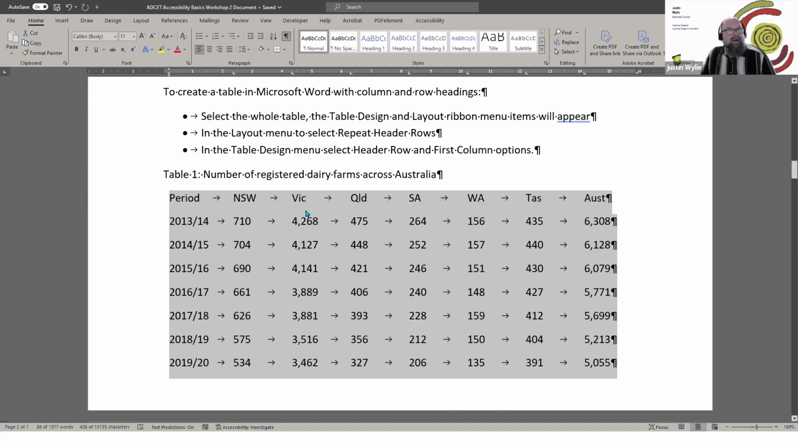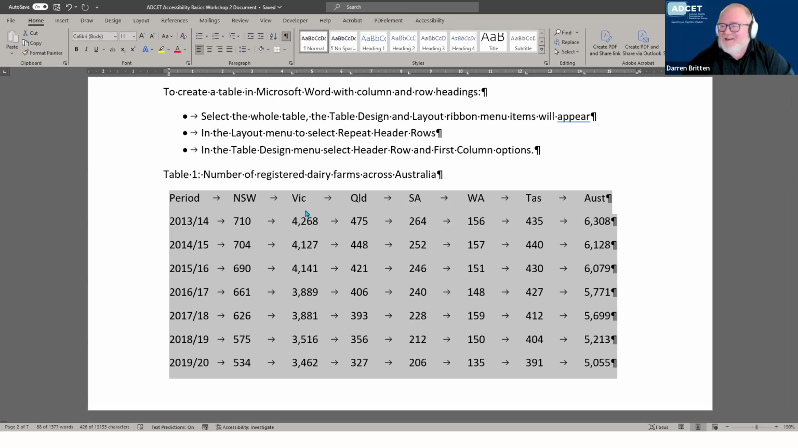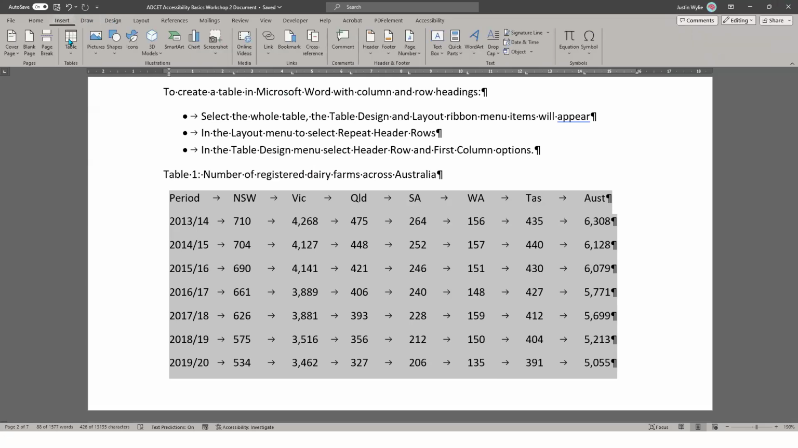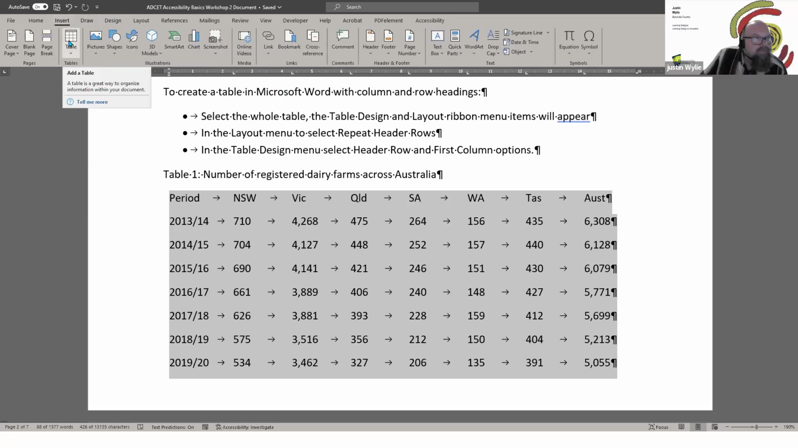No, somewhere. I can do that way. I've never done the other way. Yeah, just go back to insert. Yeah, insert. Sorry, yes. Thank you. Table.